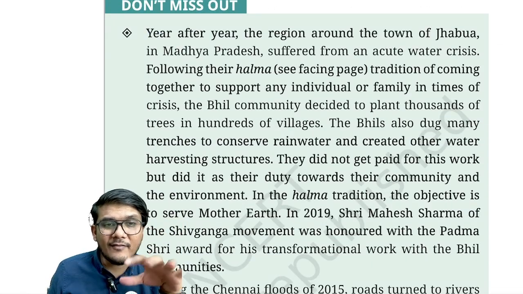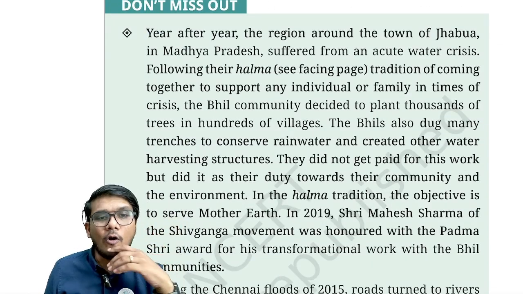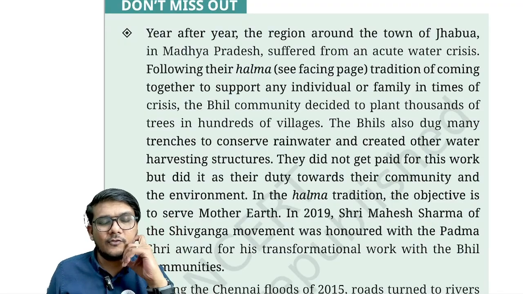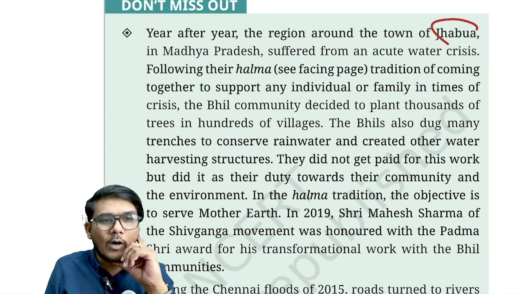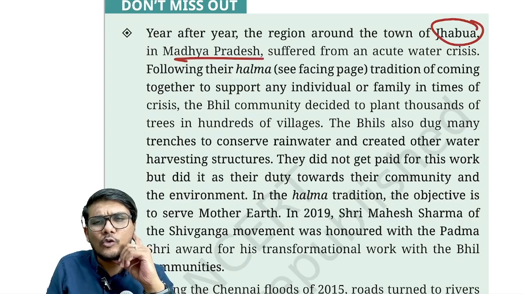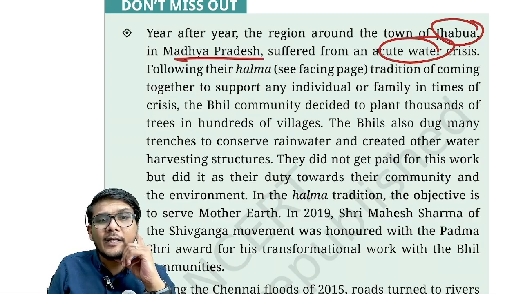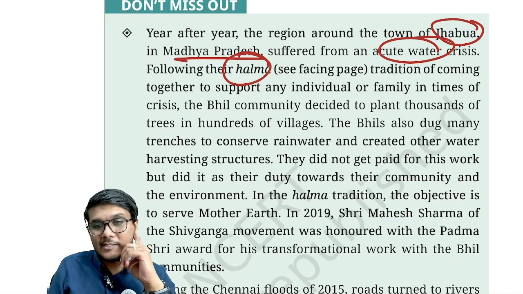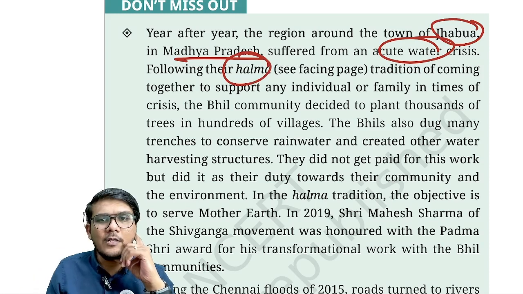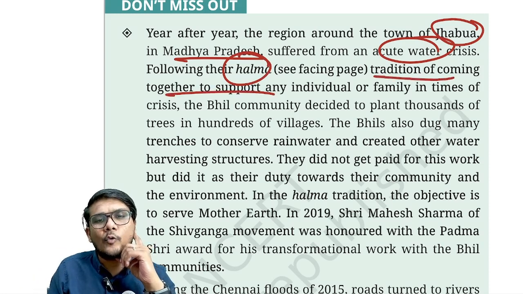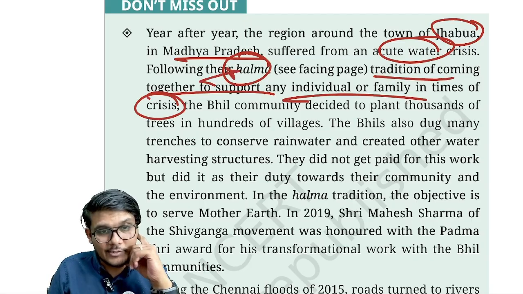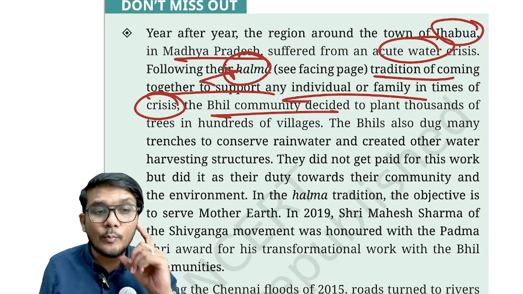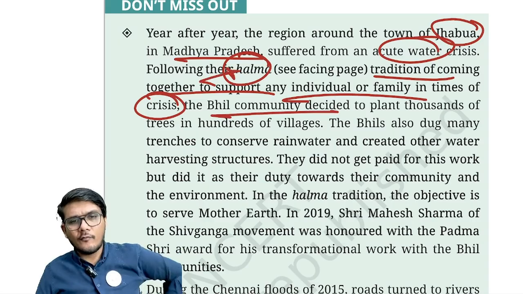Now, they have given an example here of the Madhya Pradesh state. The region around the town of Jhabua in Madhya Pradesh suffered from an acute water crisis. Following their Halma, right? We'll see that Halma picture over here. Halma is the tradition of coming together to support an individual or family in times of crisis. That is what Halma is. Please note this down.